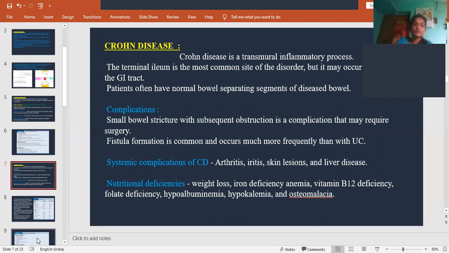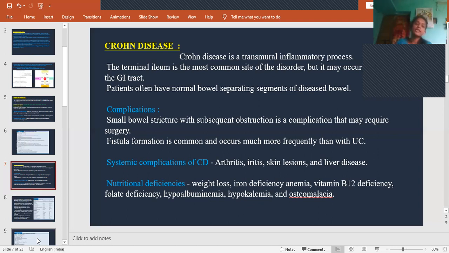And then fistula formation is common. Fistula is nothing but a bypass, like another passage to let the contents out. Usually the bowel contents come out through the rectum, colon, and anus, but that will not happen. A sideway bypass passage will take place, that we call a fistula. Or there may be joining of two bowel walls, that we call a fistula. Because of damage of one wall, this is a single passage. Because of the formation of another passage, both get damaged and unite together and form a false cavity, a false opening to the outside, that we call a fistula.